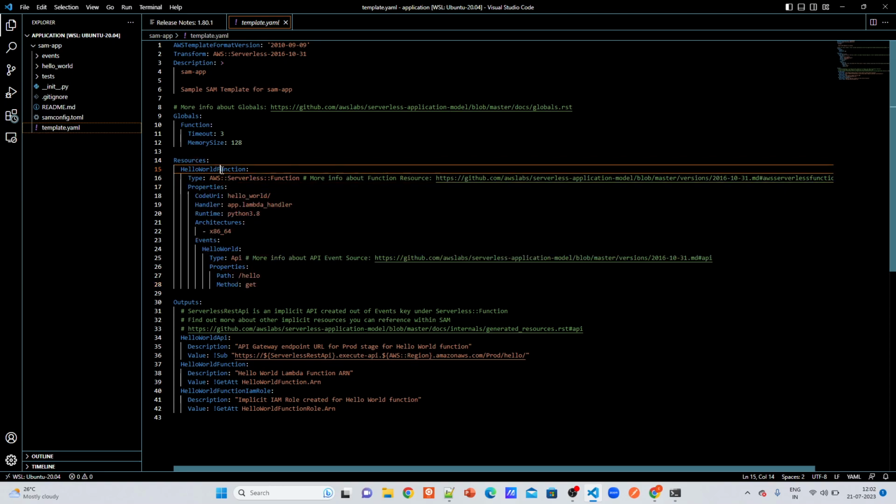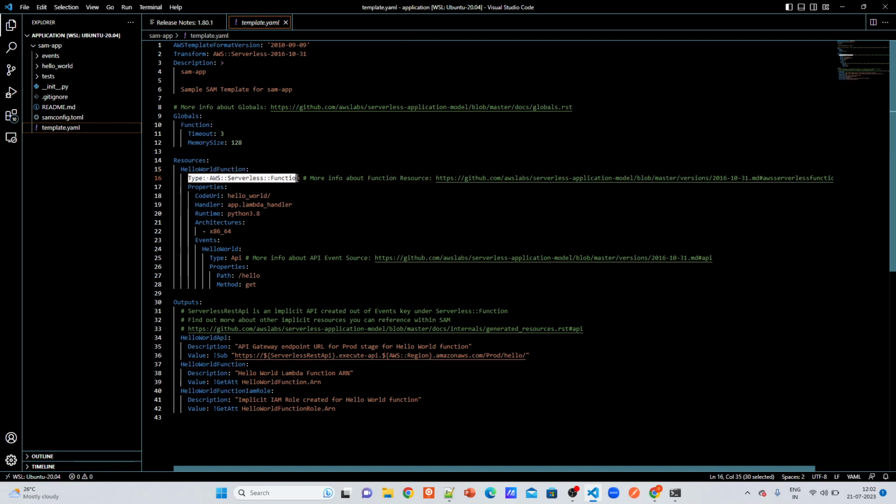It is creating the hello world function. Sorry, it is creating a lambda function. The hello world is just a logical ID, because you might create different functions under this template. So this hello world is just a logical ID for representing this lambda.